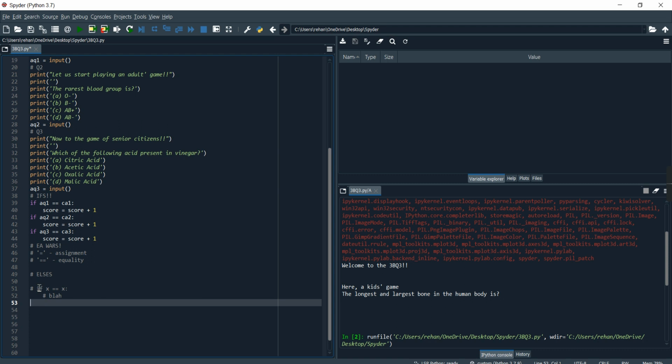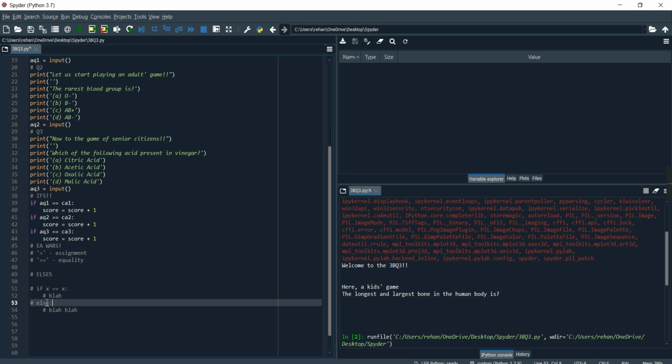But if it's not equal to, if it's equal to anything but x, then else, blah, blah. So if statements do something when a certain condition is met. In this case the condition is equality: when the x variable is equal to the x variable, then you do blah.